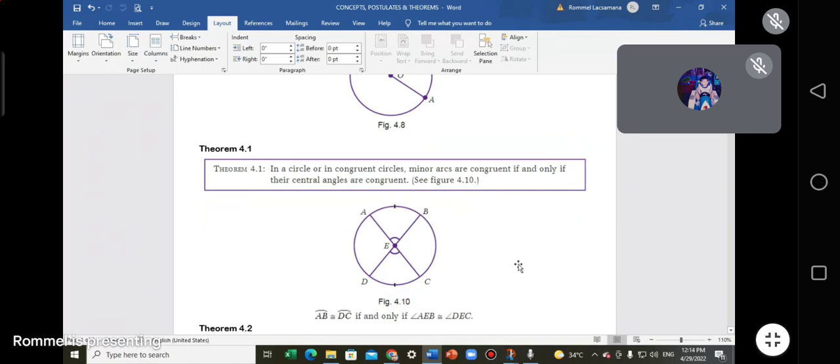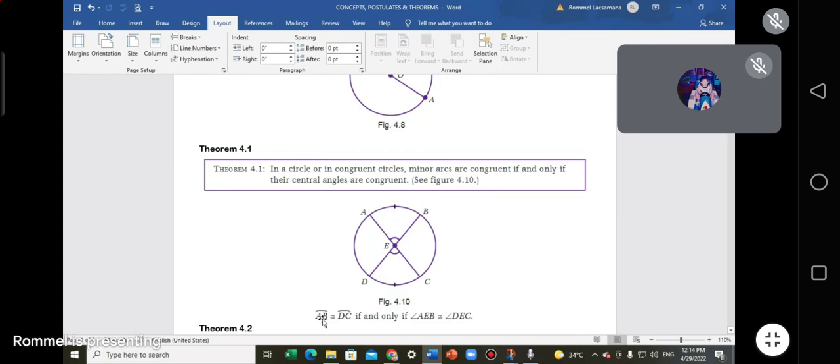4.1, in a circle or in congruent circles, when we say congruent circles, there must be two circles, huh? Okay, it might be that what is considered is just one circle or two circles that are congruent. Minor arcs are congruent if and only if their central angles are congruent. You see this one, no? There are but minor arcs. What are those minor arcs?